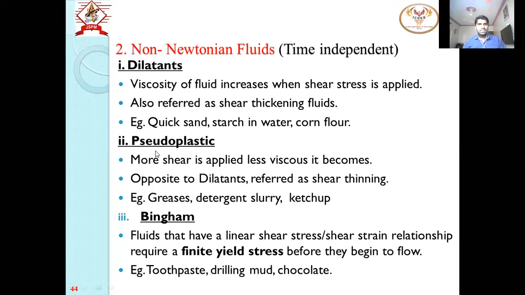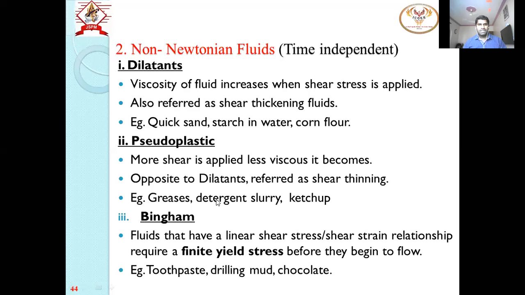Then the second is called pseudoplastic. The P is silent. Now, if you apply shear stress, here the viscosity is decreasing. The curve is dropping slightly, but non-linear again. This is opposite to Dilatant. In case of Dilatant, shear stress will increase the viscosity, but in case of pseudoplastic, shear stress will decrease the viscosity. Now what are the examples?